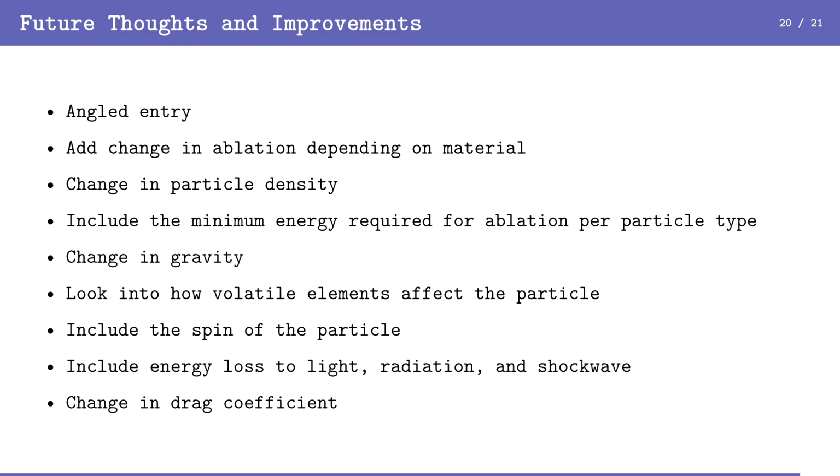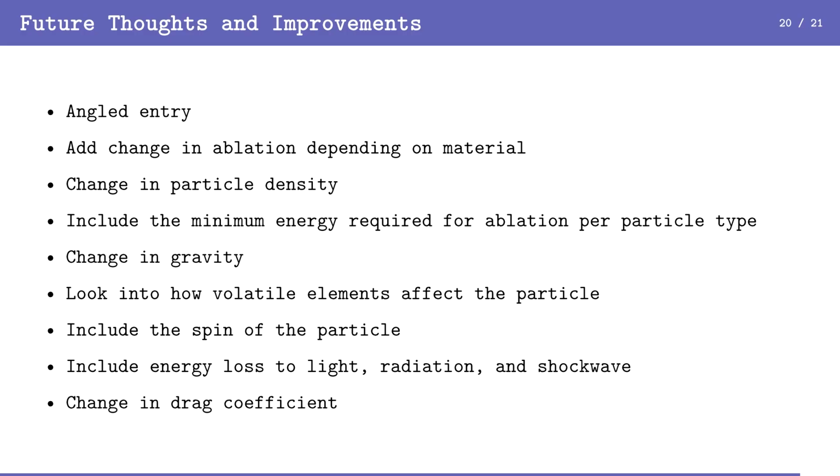With a changing particle density, the model could better predict how quickly the mass and radius changes over time. With our model, we assume that the particle stays uniform all the way through, which isn't always true in reality. Including the minimum energy required for ablation to occur per particle type, and adding change in gravity, which the change is rather small, but it would increase the accuracy of the model.